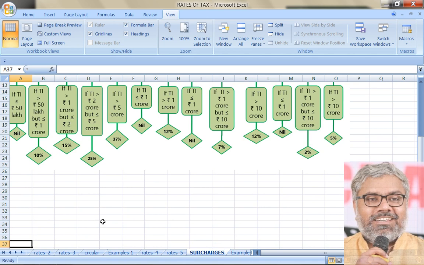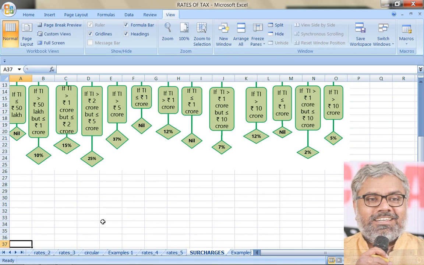Thresholds. For example, for an individual, the threshold for not having a surcharge is 50 lakhs rupees. Means once an SSC has crossed the income level of 50 lakhs rupees, he has crossed the threshold, so surcharge is applicable at a rate of 10%.